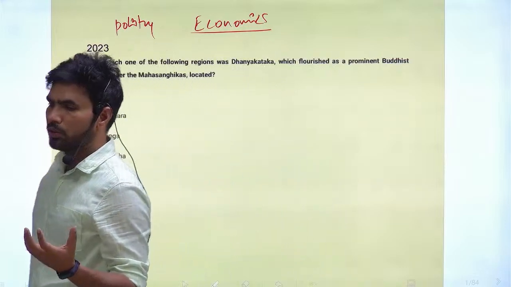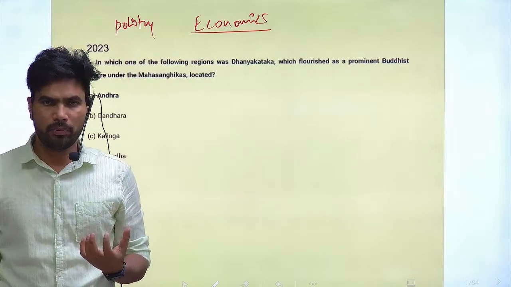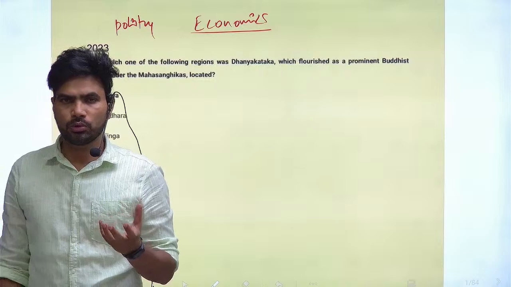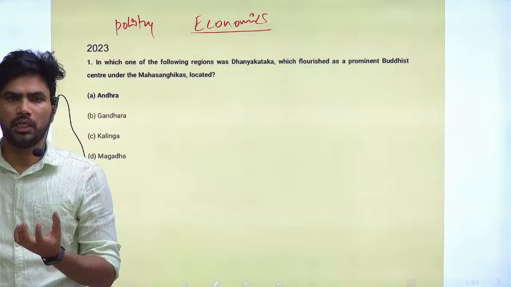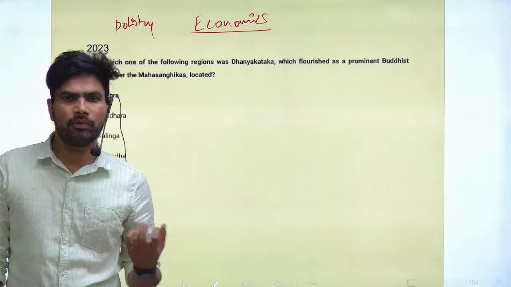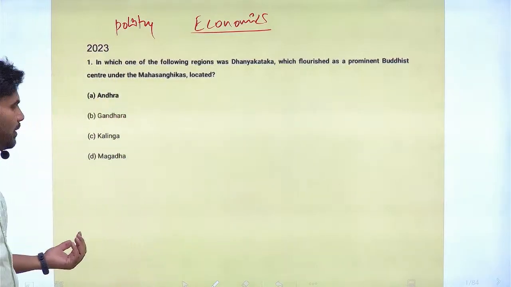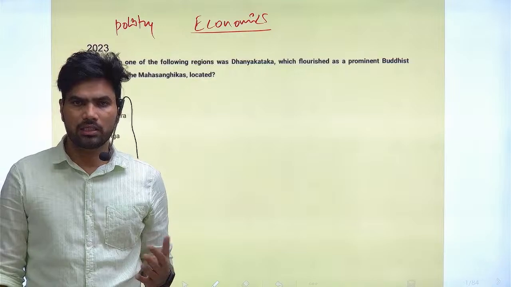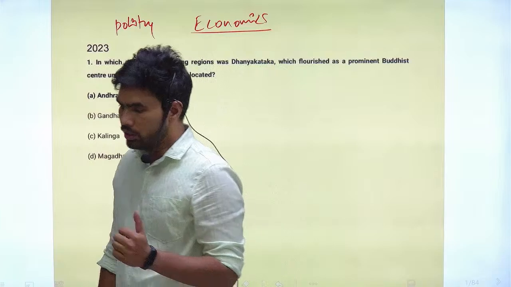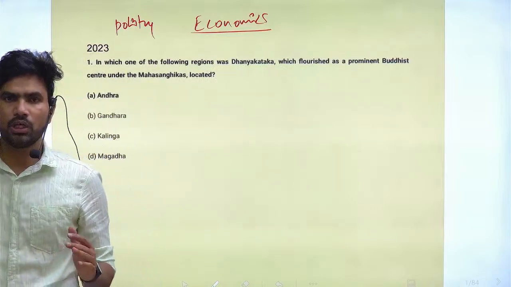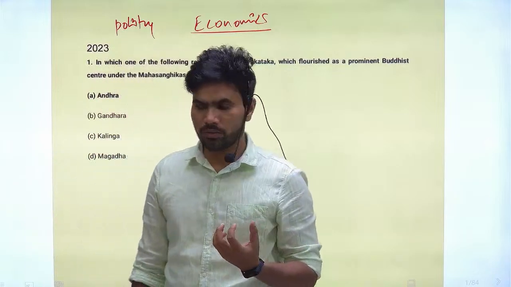Before we actually start, you have to see the number of questions asked from each and every topic. That is one thing. Second, you have to see the areas within the subject, the focus areas for the UPSC Prelims examination from where questions are asked repeatedly. This is the second checkpoint. And the third is whether the questions asked are completely fact based, or there is an element of analysis also, analytical questions also.